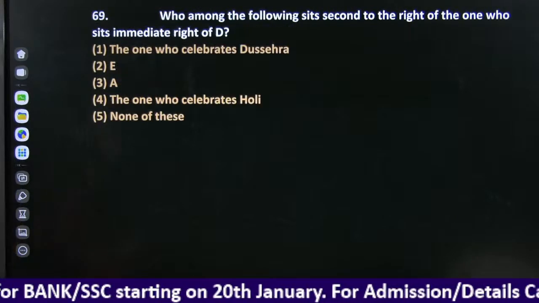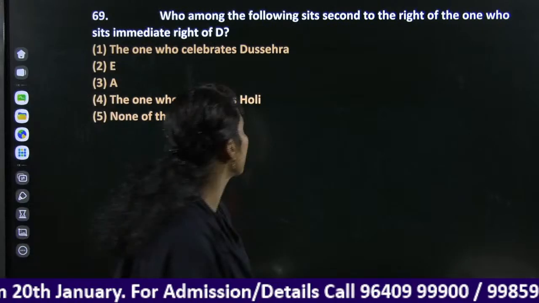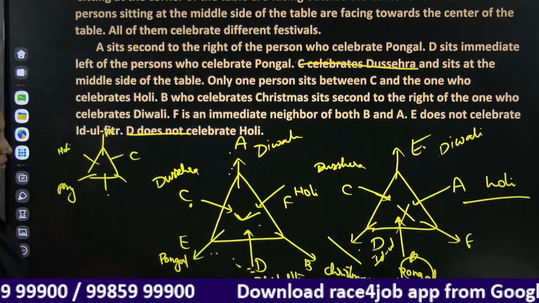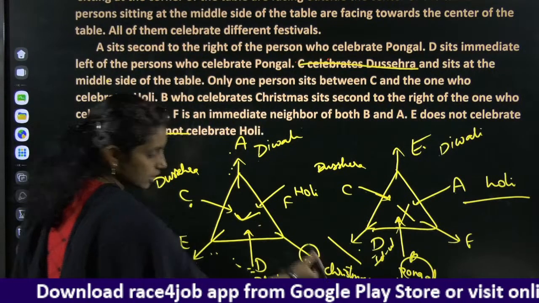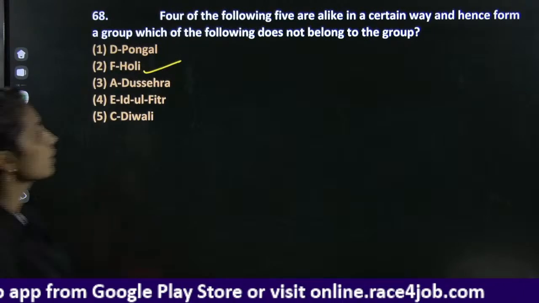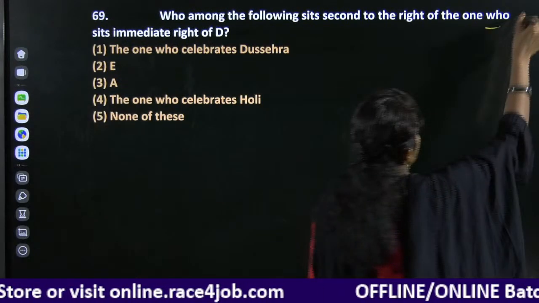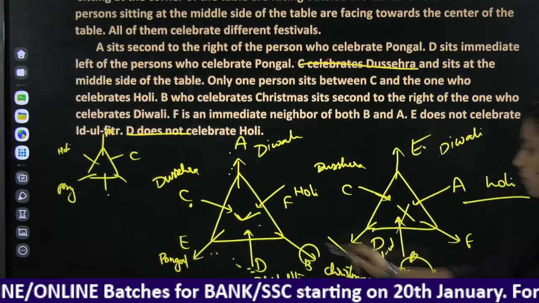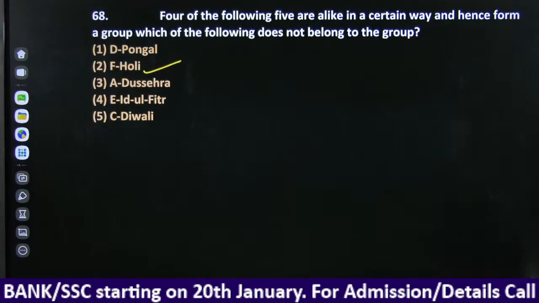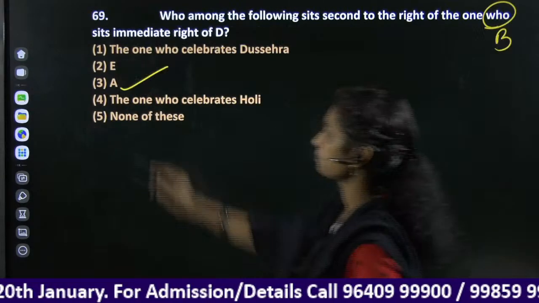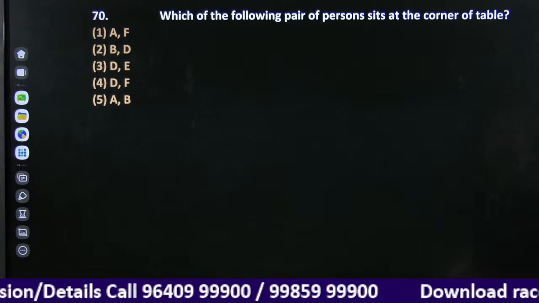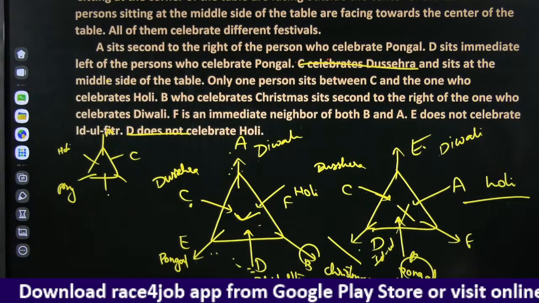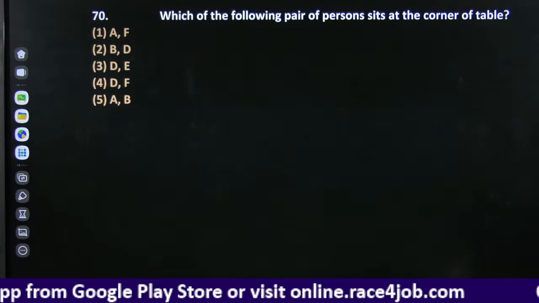Next, who among the following sits second to the right of the one who sits immediate right of D? Who sits immediate right of D? Immediate right of D is B. Right? Immediate right of D is B. Second to the right of B is first right, second right. A is here. Answer is A. Which of the following pair of persons sit at the corner of the table? Corner of the table, it is A, B, E. A, B, E, A, B.